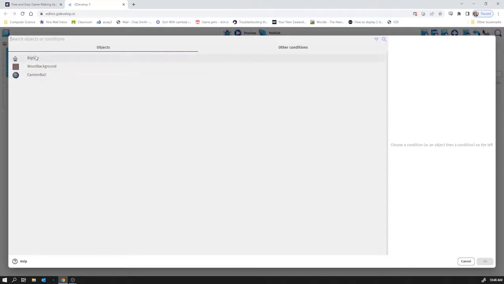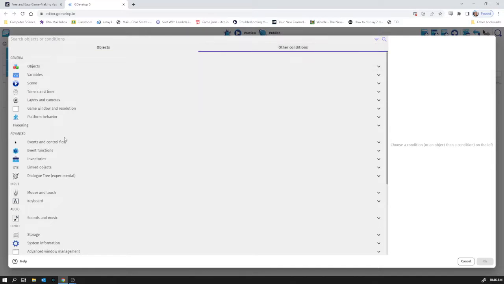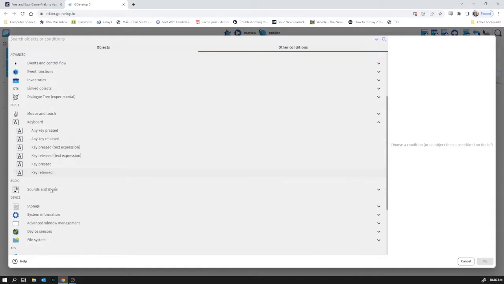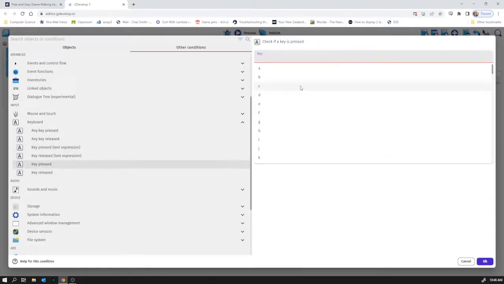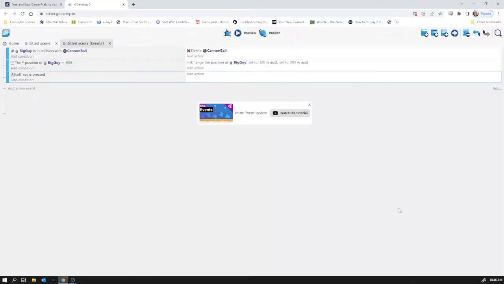Now you see over here, we've got the objects which are in the scene. We could do an event attached to any object. We've already done that with big guy and collision with cannonballs and things like that. But we have other conditions as well here. There's some really powerful stuff in this. So keyboard, and I'm going to say when key is pressed, and the key pressed is going to be left. So when left is pressed, that's the left arrow. You could do WASD this way as well if you prefer to do that.